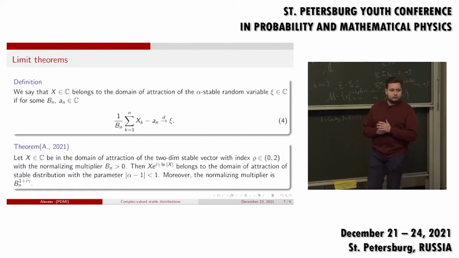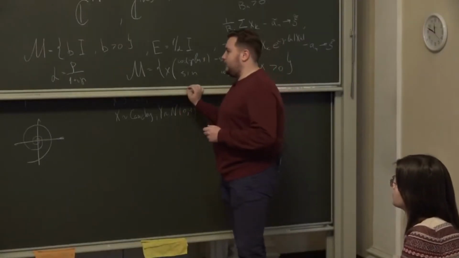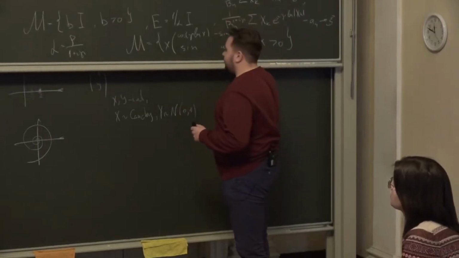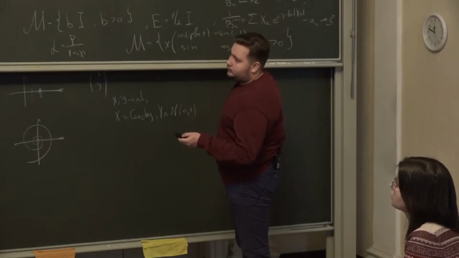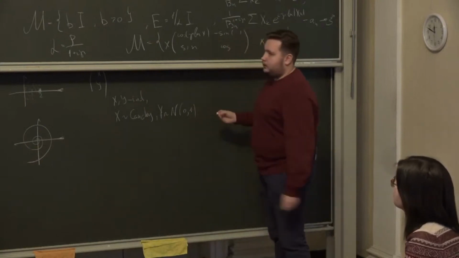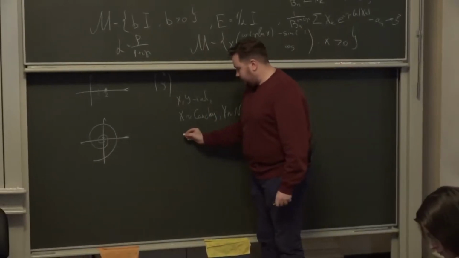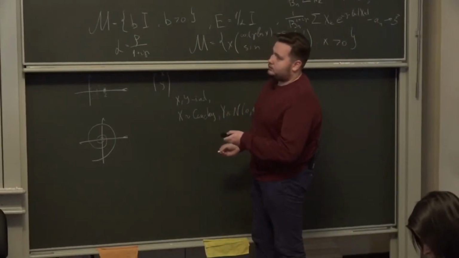Is there any generalization for the multidimensional complex case? Yes, I guess so. I think the easiest way is that, well, I don't have this Levy measure here. We just need to consider stochastic integrals as the following.